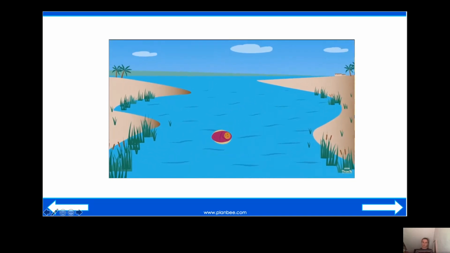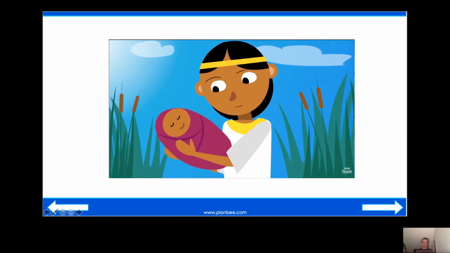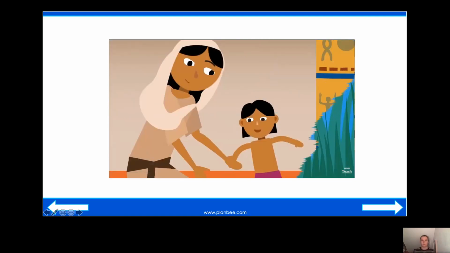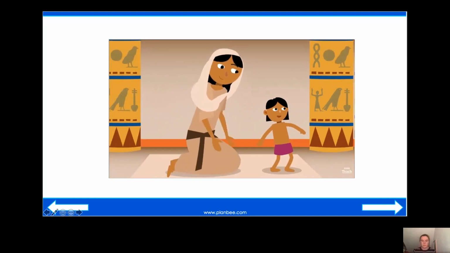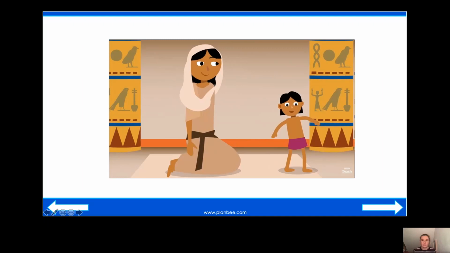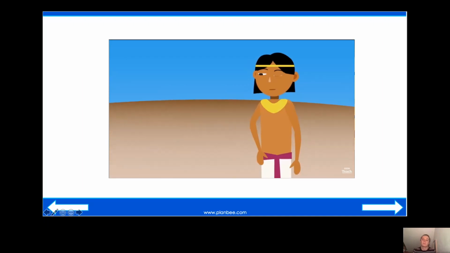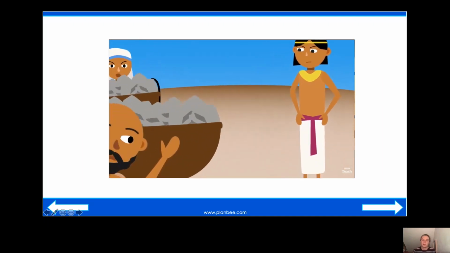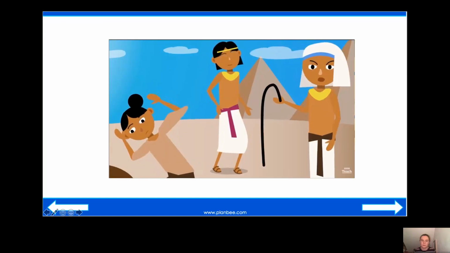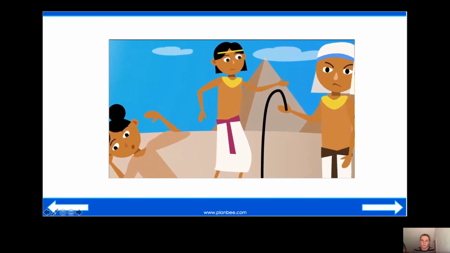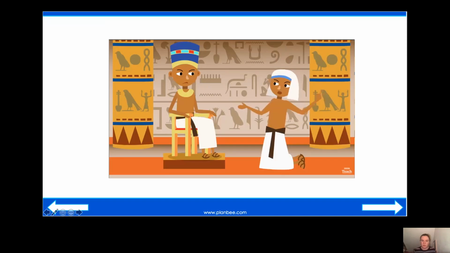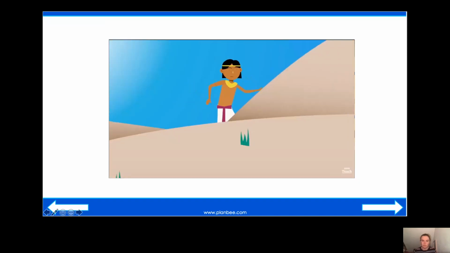There, the Pharaoh's daughter found him. He was rescued by a princess. Without realizing, the princess let Moses' real mum look after him, and Moses grew up as an Egyptian prince in the palace. When he was grown up, he was very angry that his people, the Jewish people, were still being treated so badly by the Egyptians. One day, he lost his temper and killed an Egyptian guard. The Pharaoh was furious about this, and Moses ran away to another land.